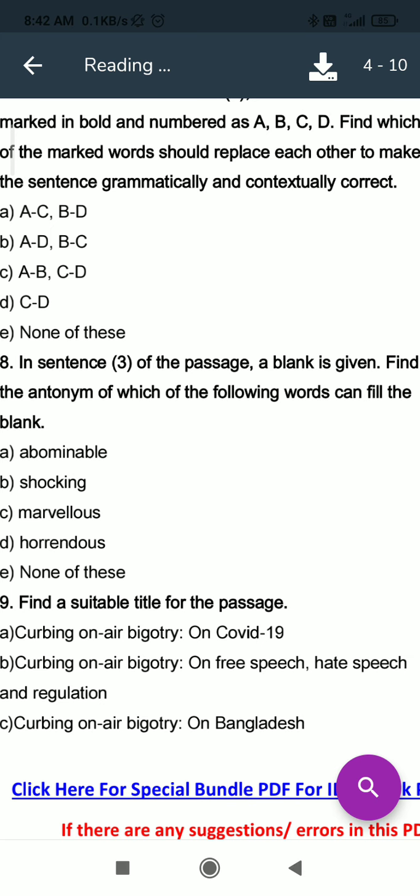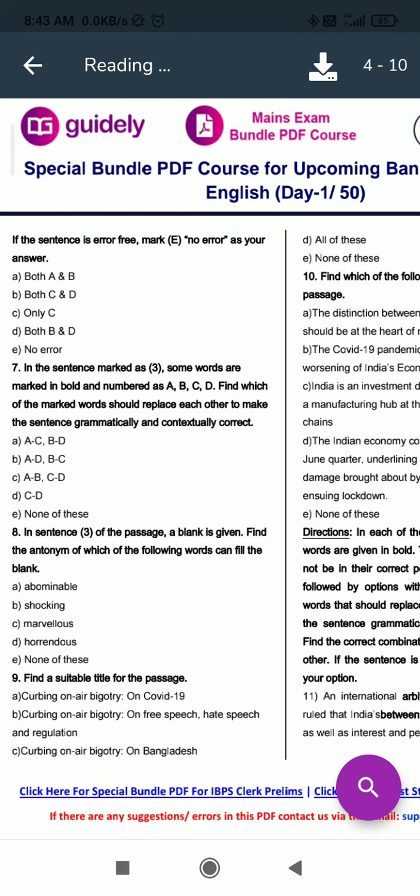So here you can see that we have solved this RC in a very right manner. Okay, and this was a mains level RC, because in mains 3 to 4 RCs are given and one RC is of this type, in which we have to solve different kinds of questions. So we have solved these questions. I will try to make more videos of this type, like for mains and prelims. So that's all for today.